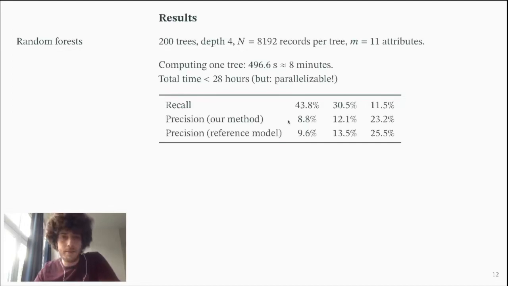These are the accuracy numbers that we obtained. Because this data set was very skewed in outcomes, with a lot of no's and about 2% yeses, the initial study looked at the precision for several values of recall, and they obtained these numbers, and we obtained numbers that were only slightly worse. We took this as validation that our methods actually work, applied to large-scale settings when we use this random forest approach.